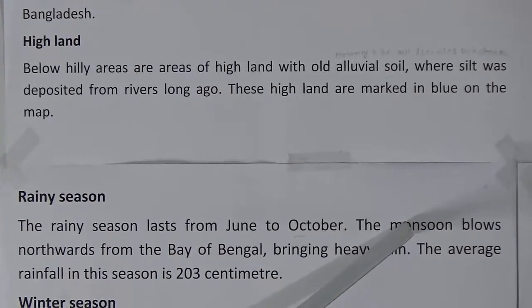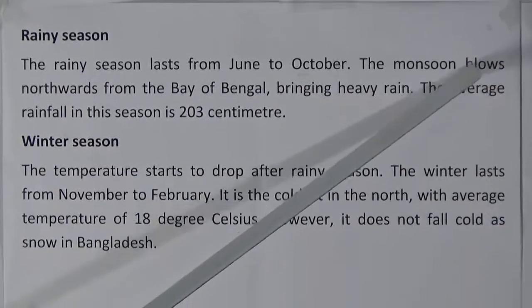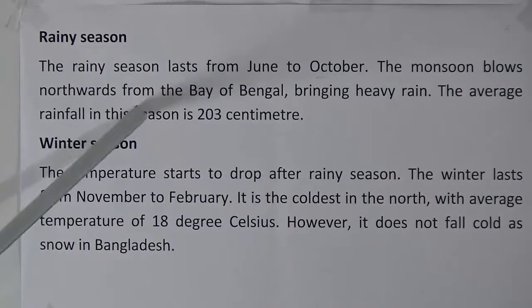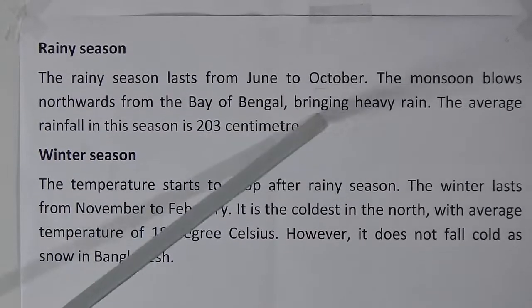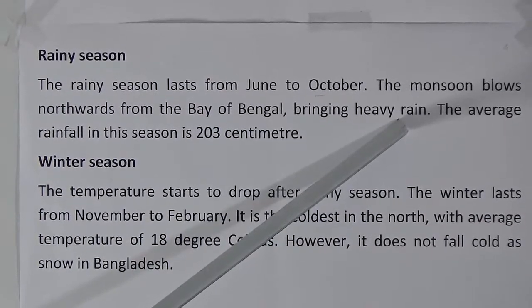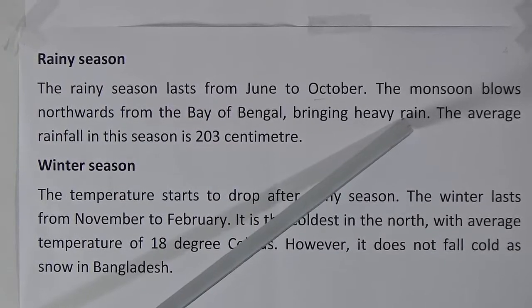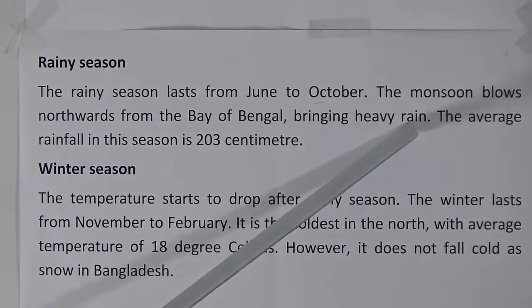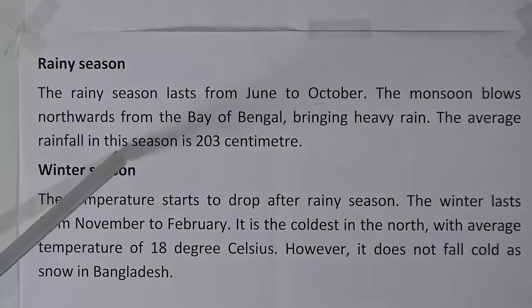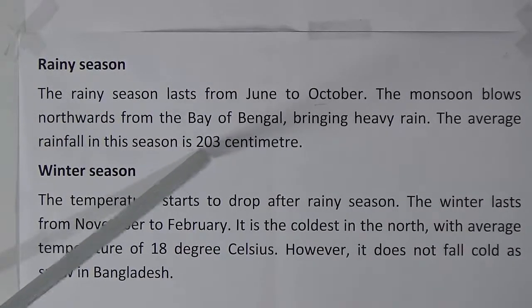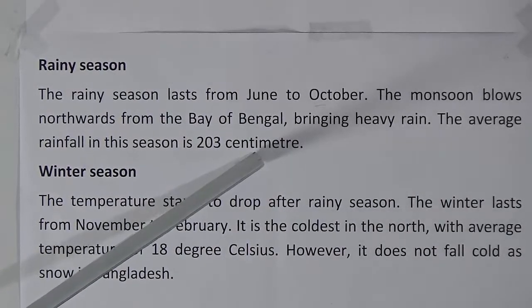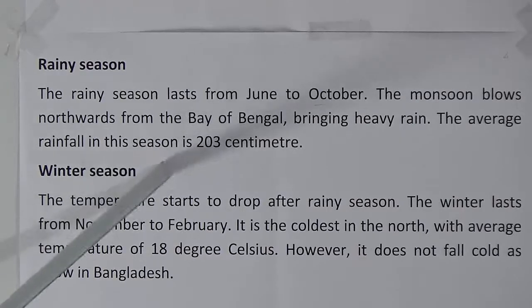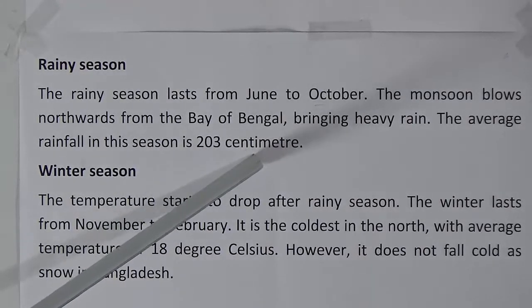The monsoon, that means the rainy season, blows northwards from the Bay of Bengal, bringing heavy rain. Whenever the monsoon blows, it will bring heavy rain. The average rainfall in this season is 203 centimeters.